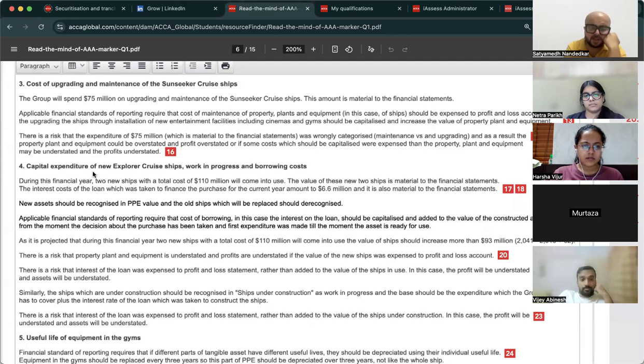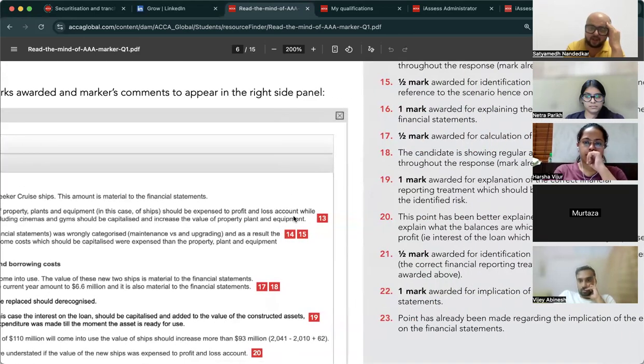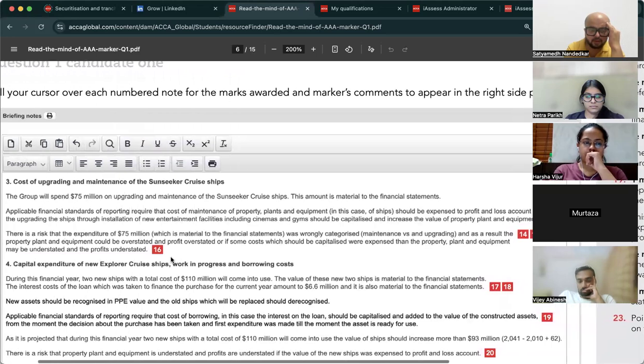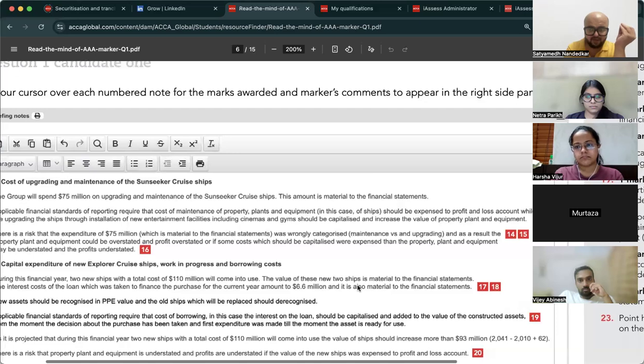Now, during this year, two ships with a total cost of 110 million will come into use. The value of these new two ships is material to the financials. The interest cost of the loan which was taken to finance the purchase of the current year amounts to 6.6 million, and it is also material to the financial statements. 17th, half mark awarded for calculation of interest. Interest cost taken to finance the purchase for current year is 6.6 million. The quantification number was not given in the question, you calculated that, half a mark.